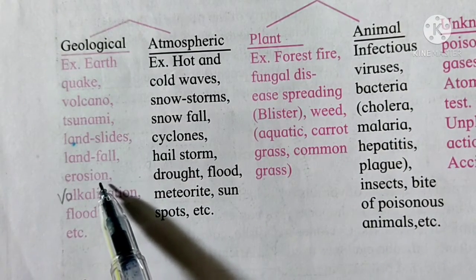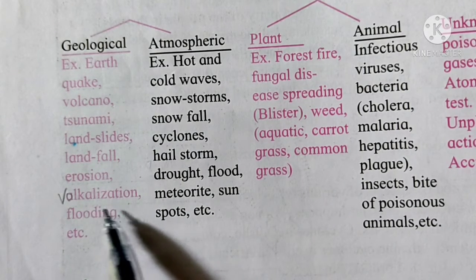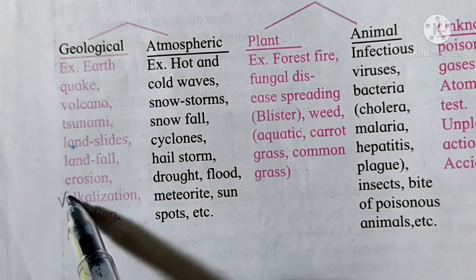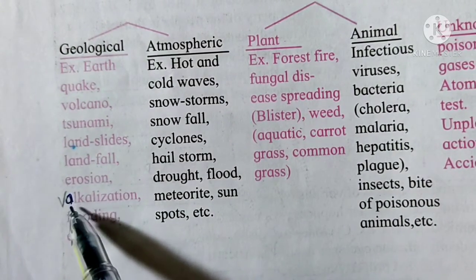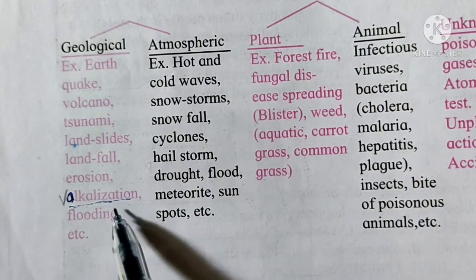Erosion means there is a loss of soil. Then alkalization, not volcanization, it is alkalization. What does alkali mean? Alkali means making a salt.